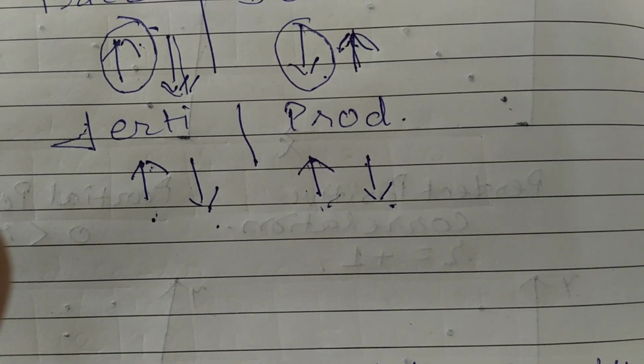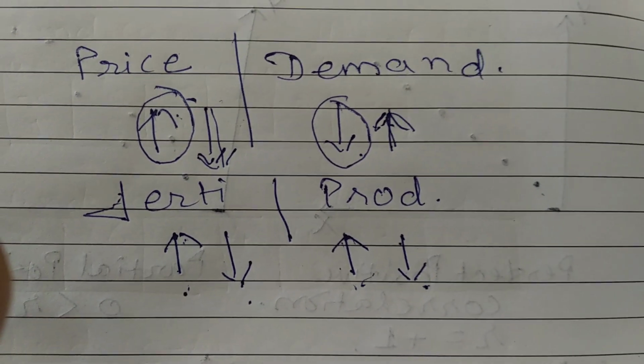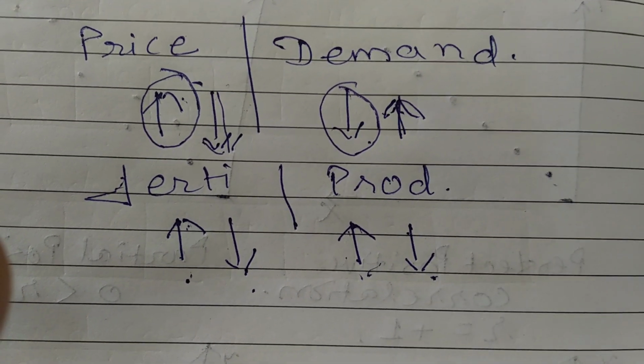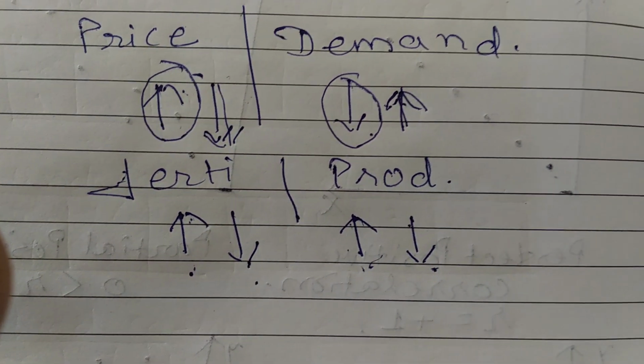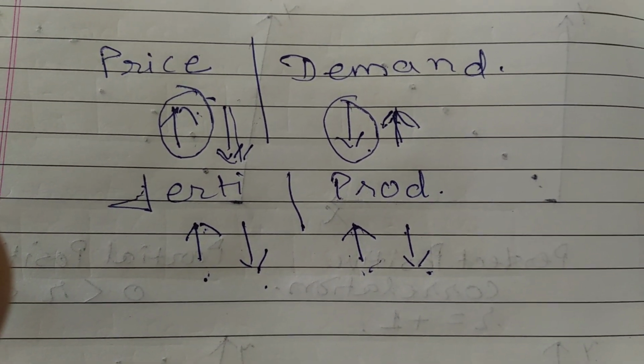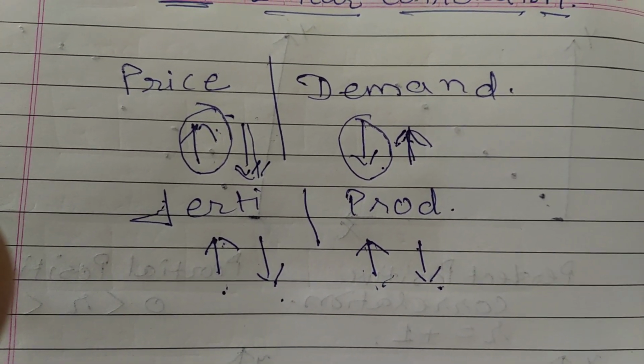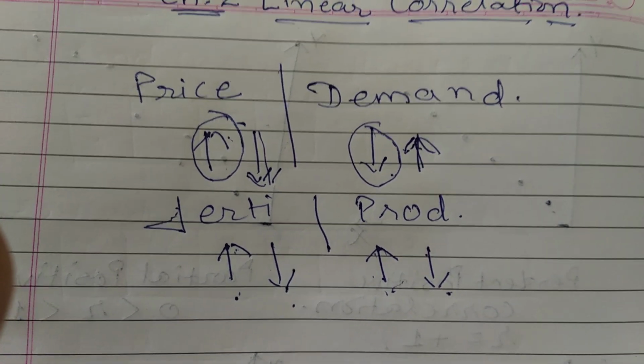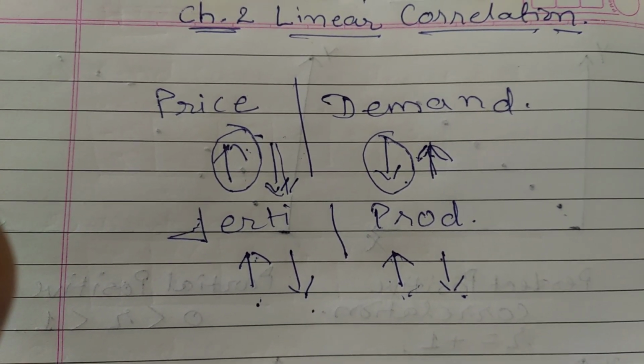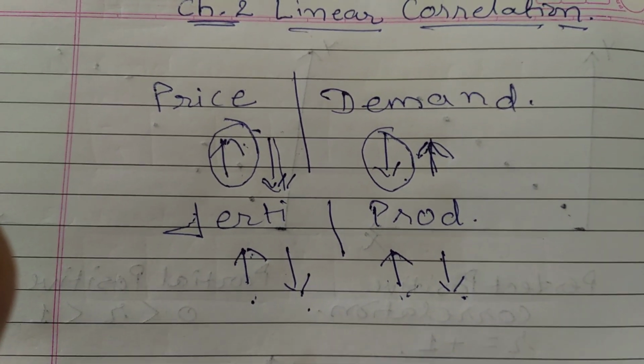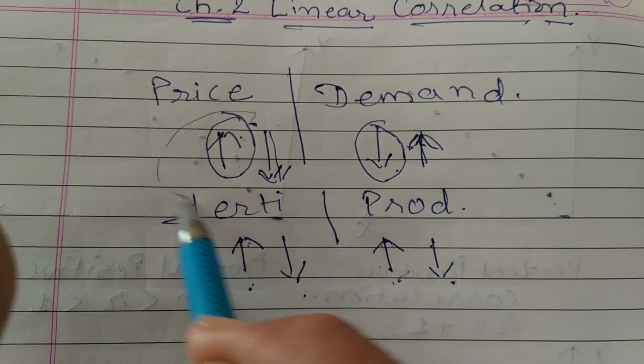Now, let us define correlation. If simultaneous changes occur in the values of two related variables due to direct or indirect causes, then it can be said that there exists correlation between the variables. That means simultaneous changes.